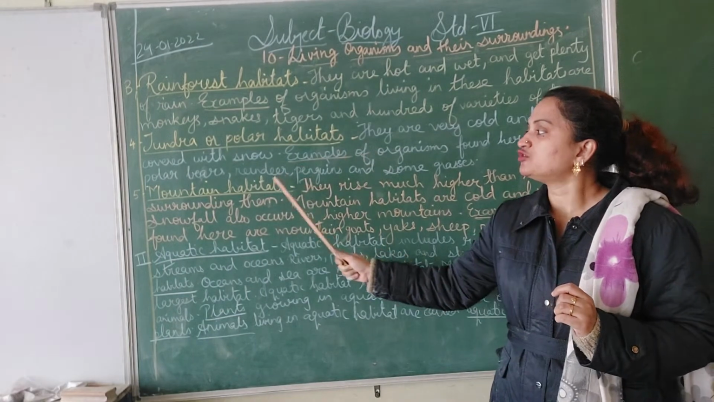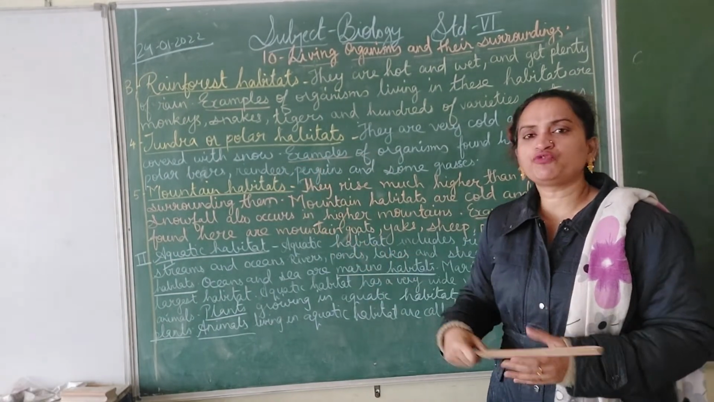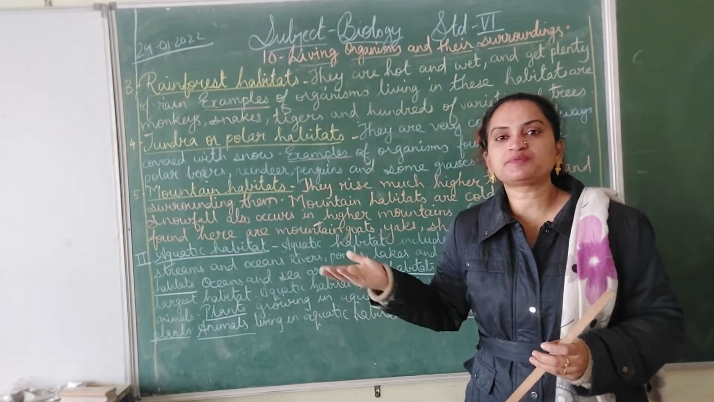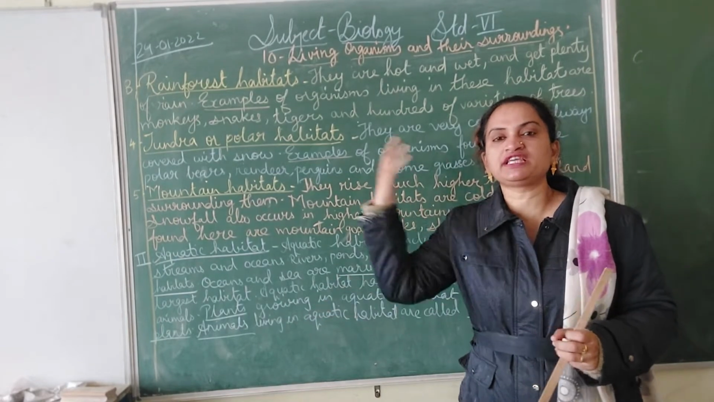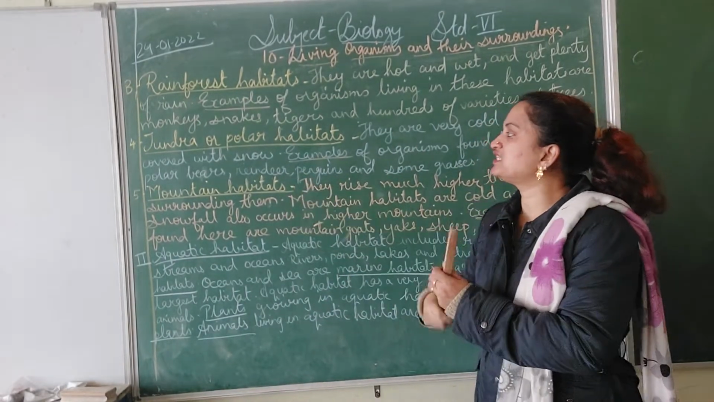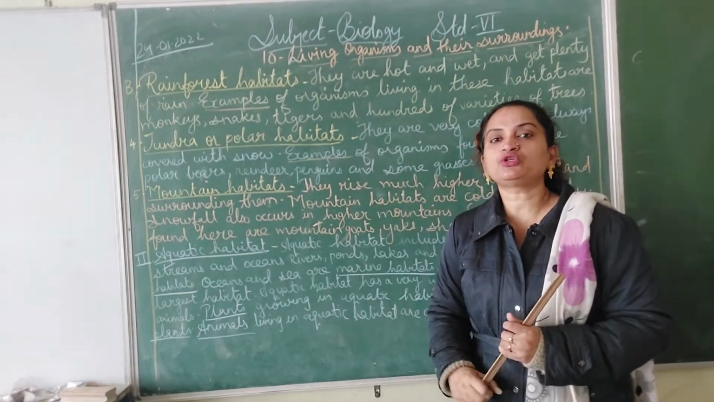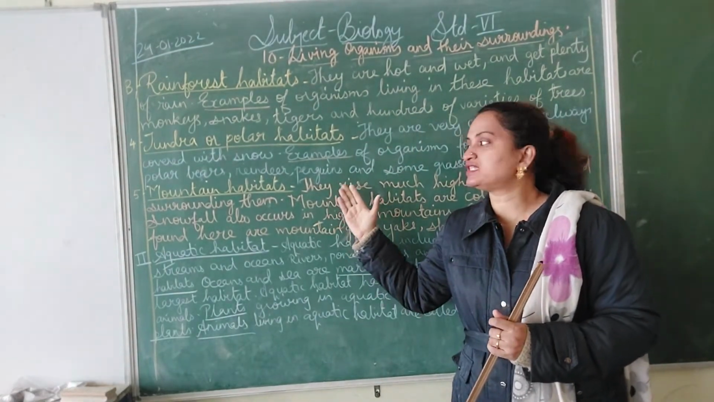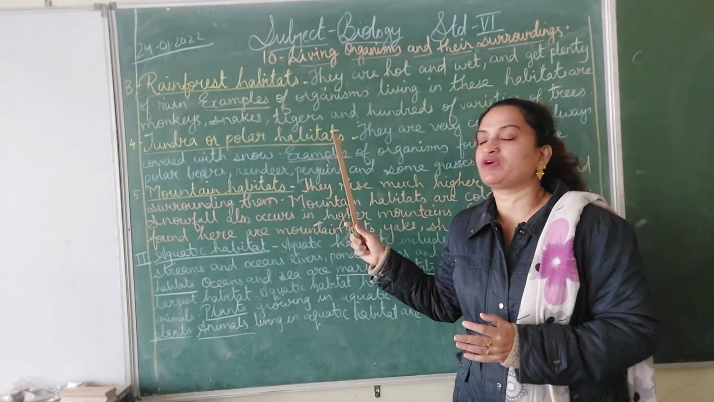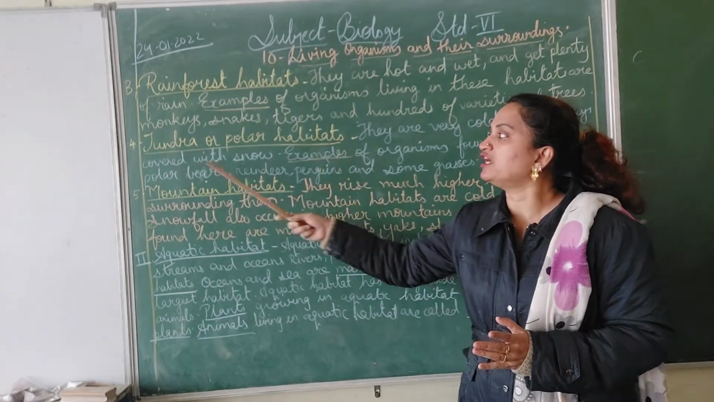Reindeer, penguins, do we find them here on these plains? Can we see them in our surroundings? Do we see these types of animals, or do we see those types of animals? No. So this is the type of animals we find in the tundra or the polar habitat.